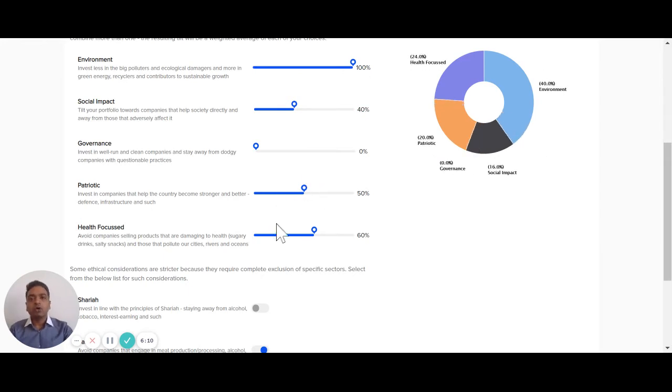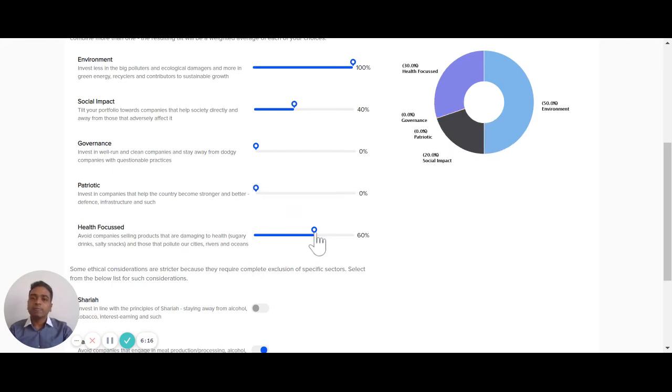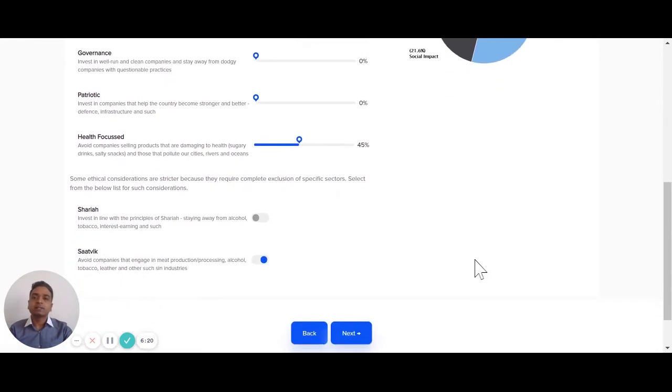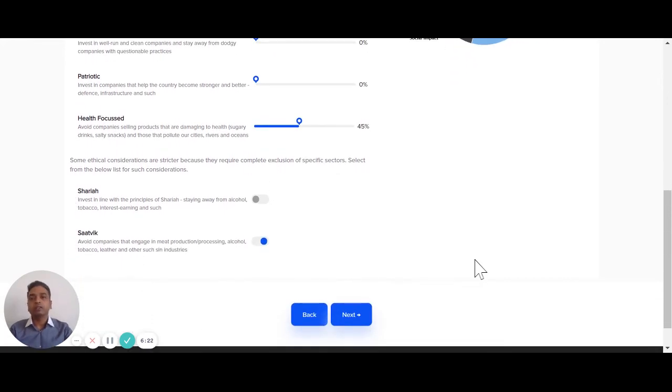We have added other non-returns considerations or ethical considerations like patriotic, which is essentially cap goods and defense, health focused, which is staying away from fast foods, polluting industries, closer to more healthy living, and so on. Now, there are also strategies with religious considerations such as Sharia, and we've created a Hindu equivalent of it called Satvik.